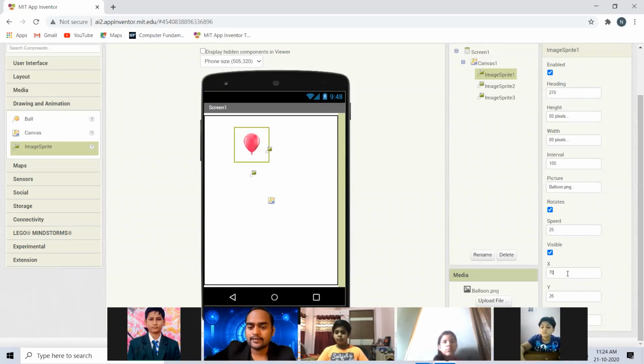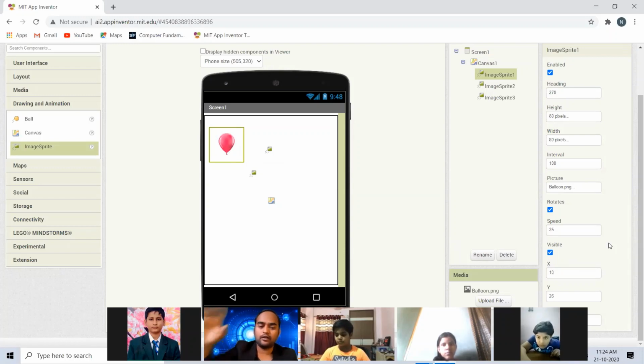Okay, and then X is the position where you want your balloon to be when it starts falling. So I will set X to 10. You can see if I change X, let it be 100, you can see the balloon on the screen changes its position, right? So let it be at 10. Okay, so we do have 3 balloons and at different locations I will place them. And I'm not making any change to Y and Z, only to X.